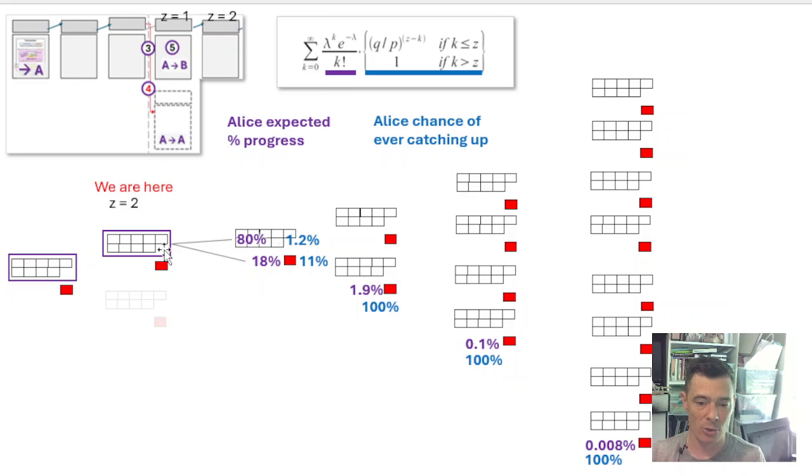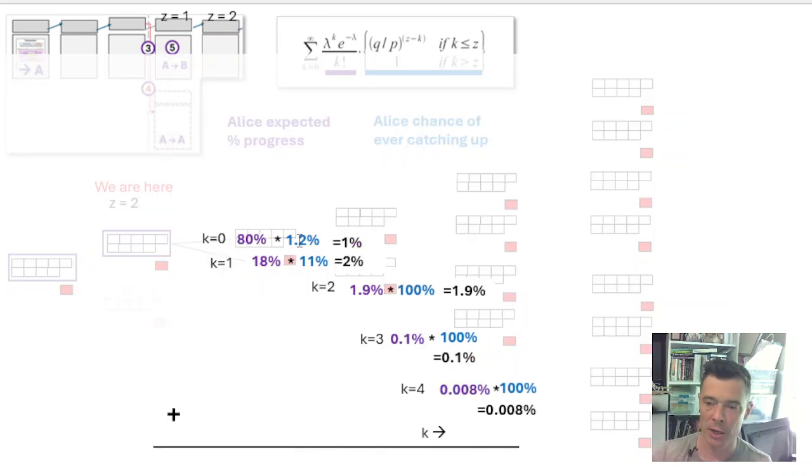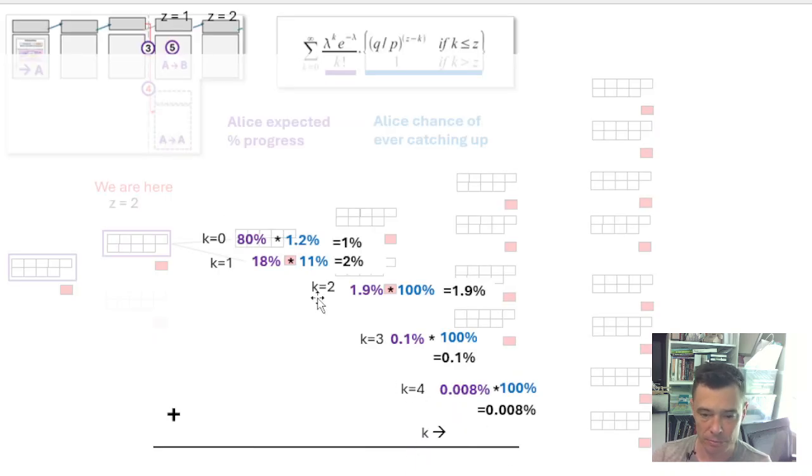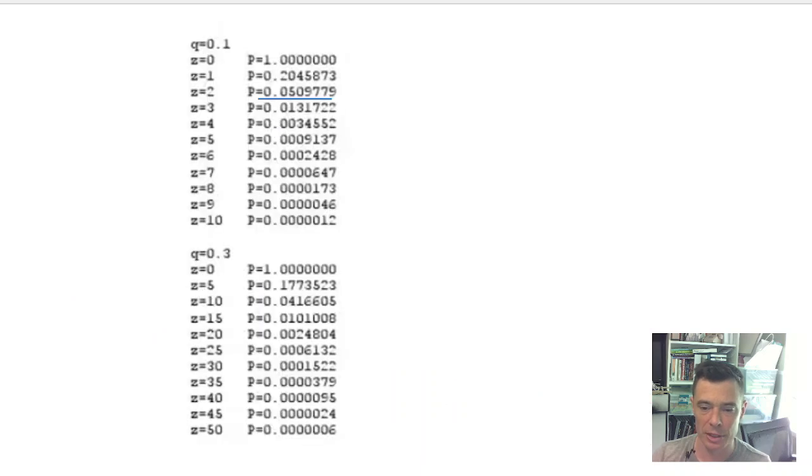Since she lost this one too, she's got 1.2 out of 100 pathways available to her to catch up, so a much smaller chance. Again, we multiply all these together and add them all together. I forgot to do the addition, but it works out to about 5.1%, and this is the table published in the white paper.